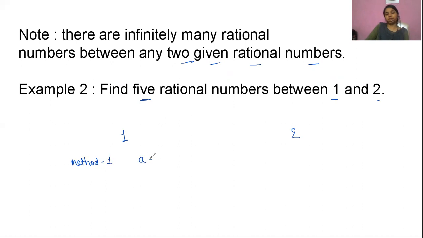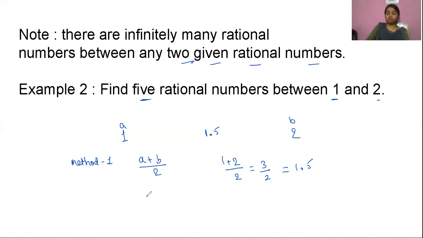I will write it in this way, (a + b)/2. Let's say this is a and this is b. I can write it in this way, (1 + 2)/2. It will be 3/2, which will be 1.5, which will come exactly in the middle of these.